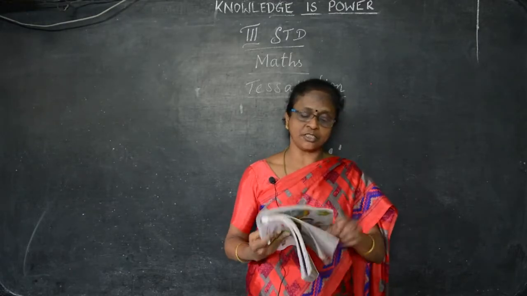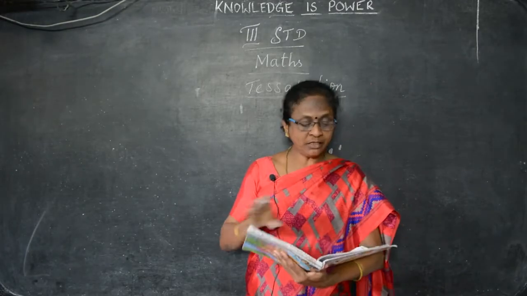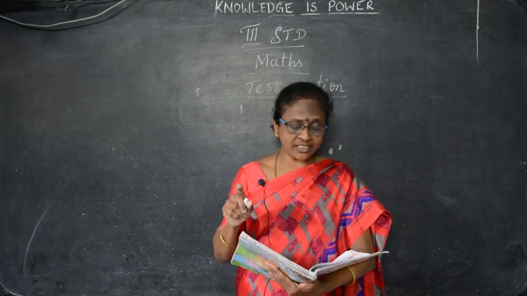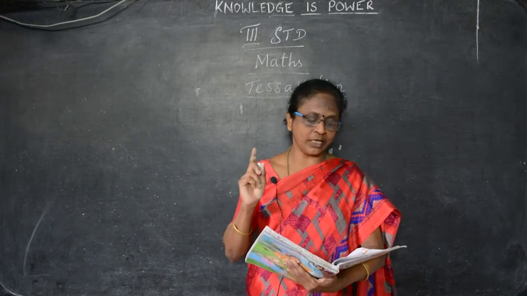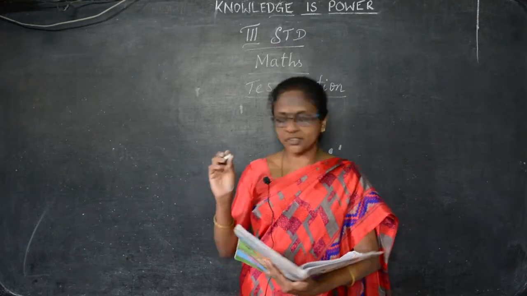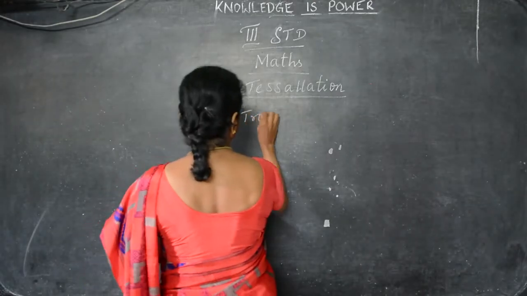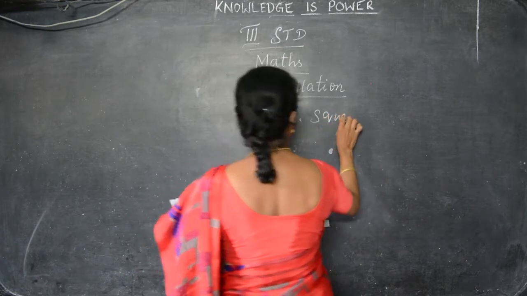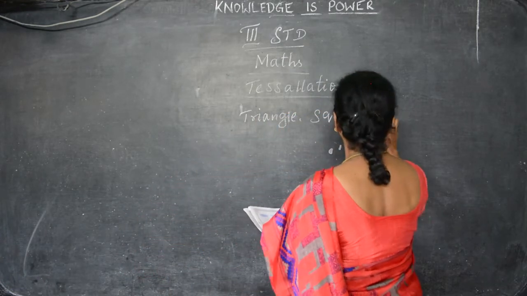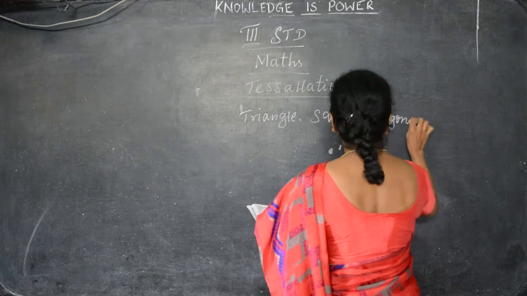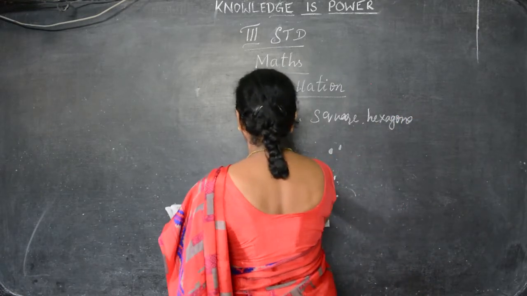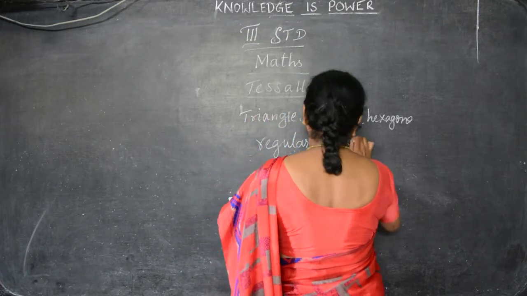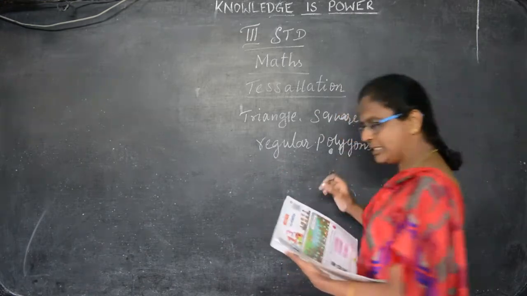So in tessellation, we have seen so many shapes, but the triangle, square, hexagon, and regular polygons, they tessellate in the plane. These are all regular polygons. So they tessellate in a plane.